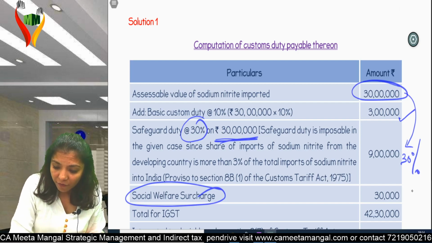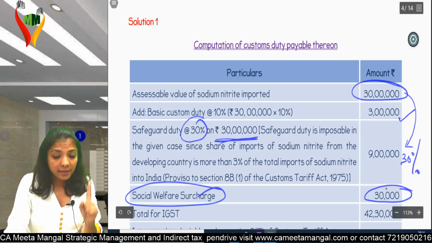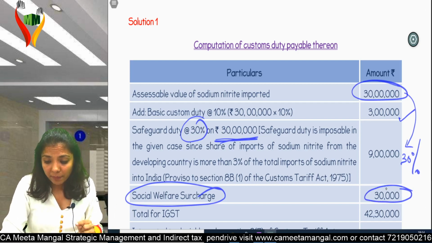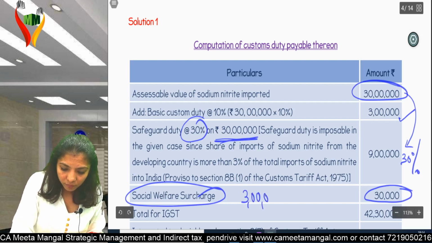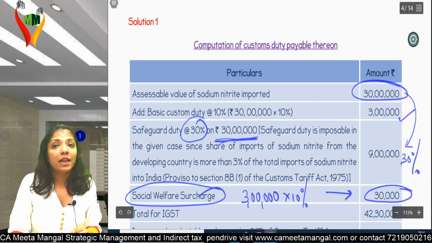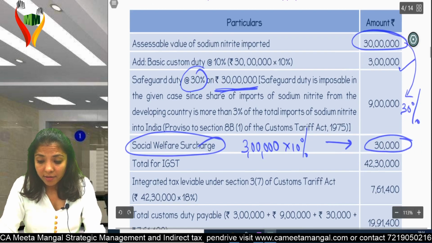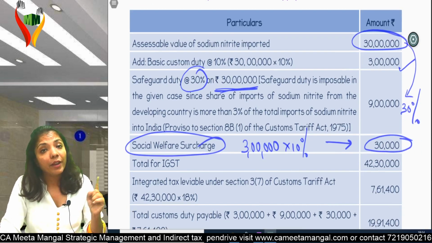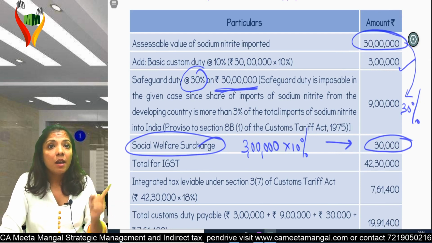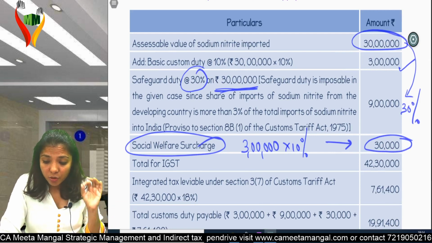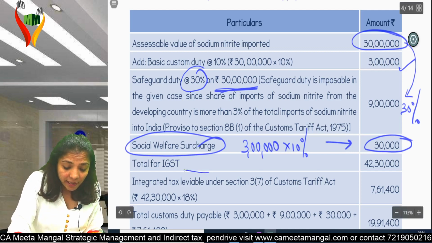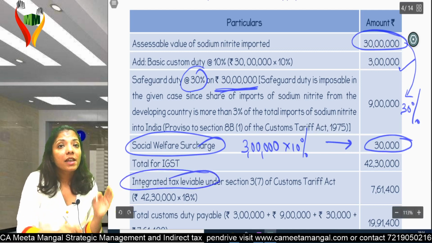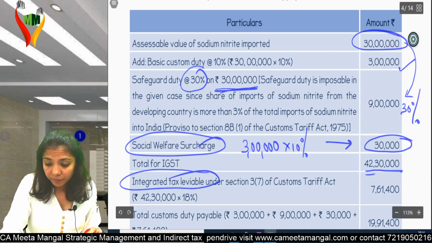The social welfare surcharge will only be on BCD, 10% of 3 lakhs comes to 30,000. Am I clear? Total is now 30 lakhs plus 3 lakhs plus 9 lakhs plus 30,000, which comes to 42 lakhs 30,000, and my integrated tax is on this amount.